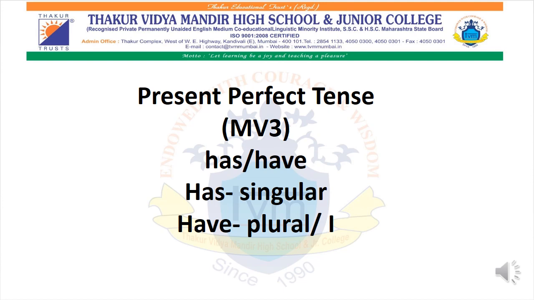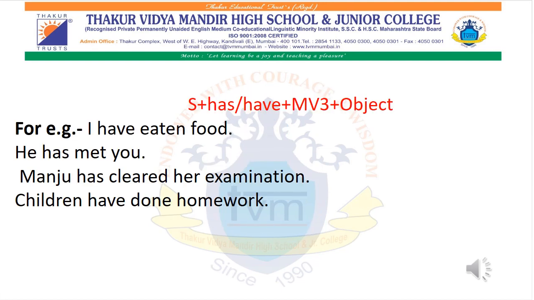When to use has? When the particular sentence is talking only about a single person, you have to use has. And when it is talking about more, then you have to use have. And if the person is talking about me, I, then you have to use have. Okay. Also present perfect continuous tense we will see later. Just for now, present perfect tense, you all pay attention. Now we will move ahead.